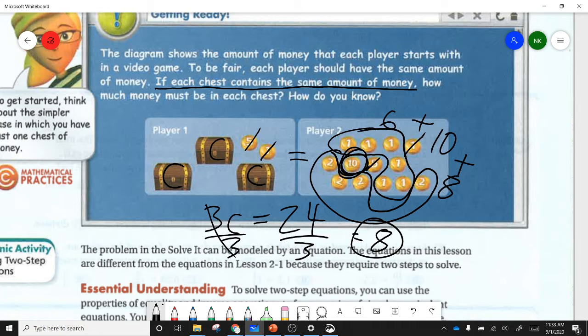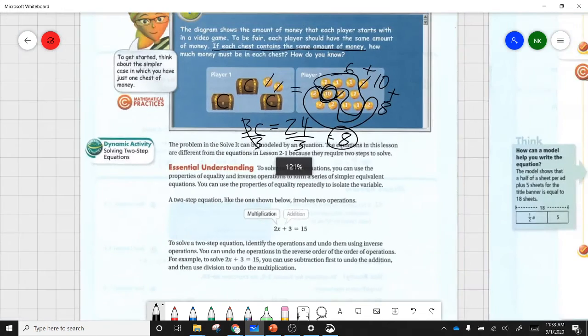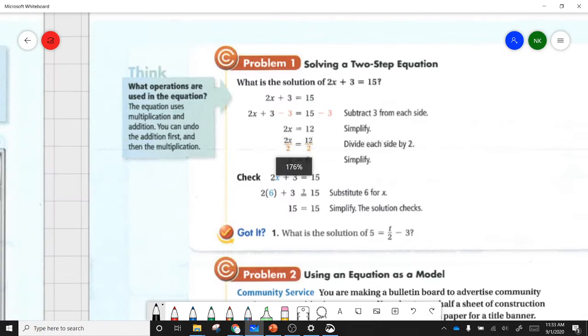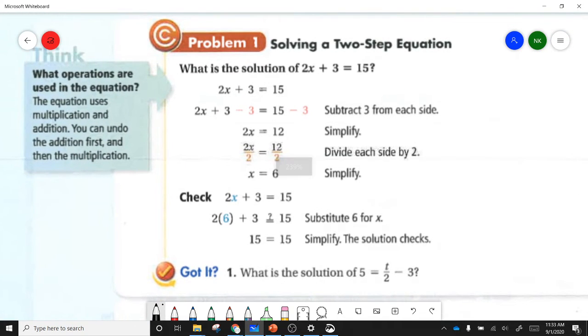So, we'll go ahead and take a look at a couple examples from the book. Coming over here to problem 1. Now, we have 2 numbers keeping the variable from being by itself. We have a 2 and a 3 here, and we've got to get rid of both of those to know what x is equal to.